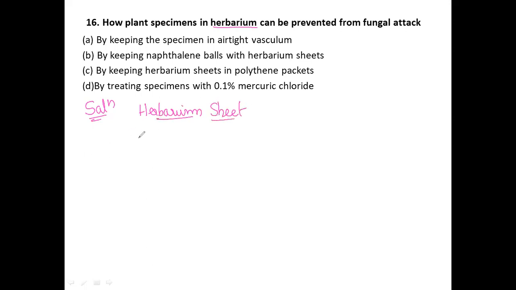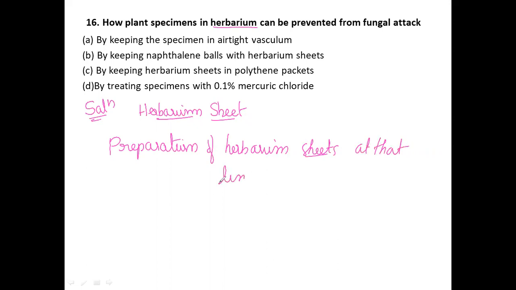During the preparation of the herbarium sheets, the plant material which we collect should be in wet condition.